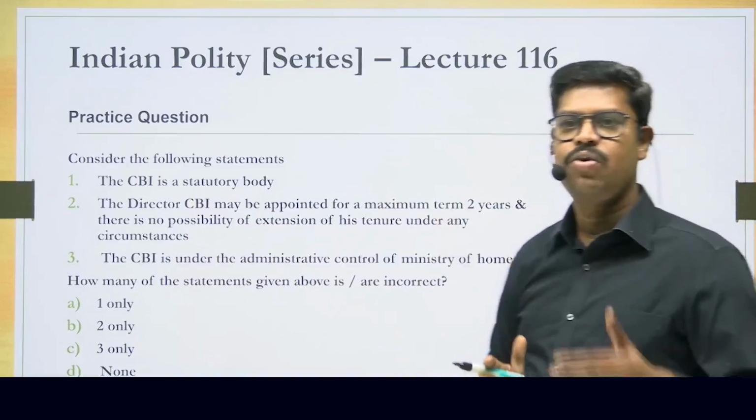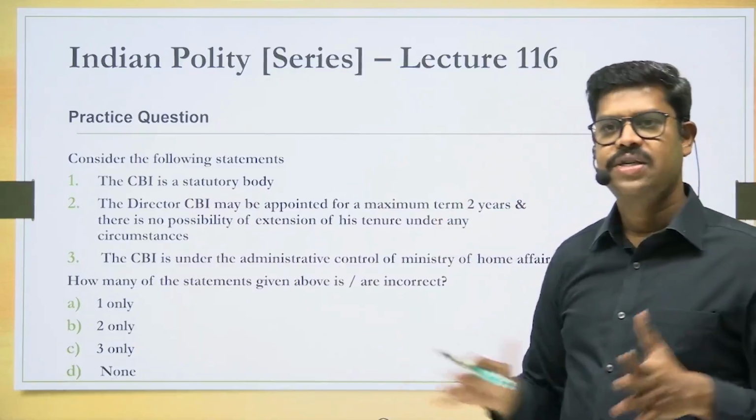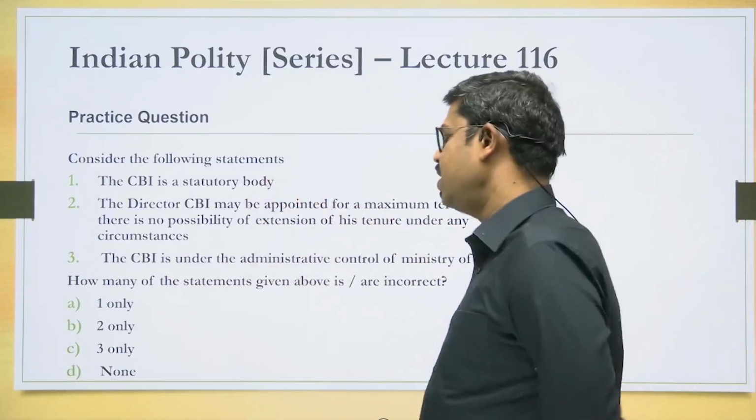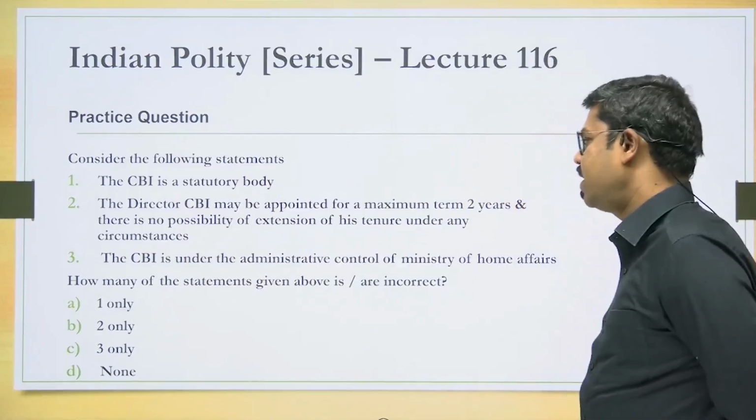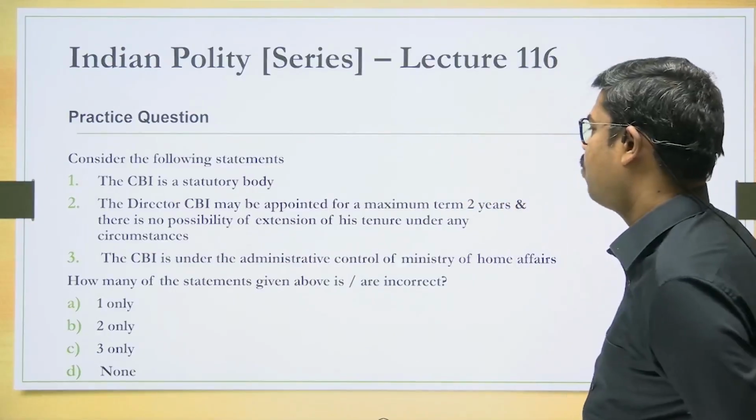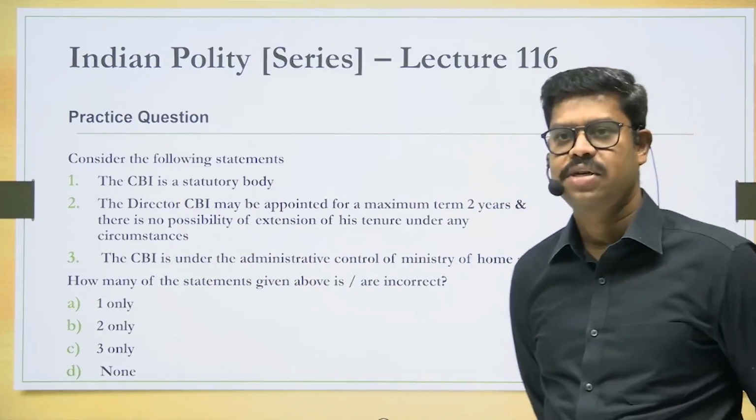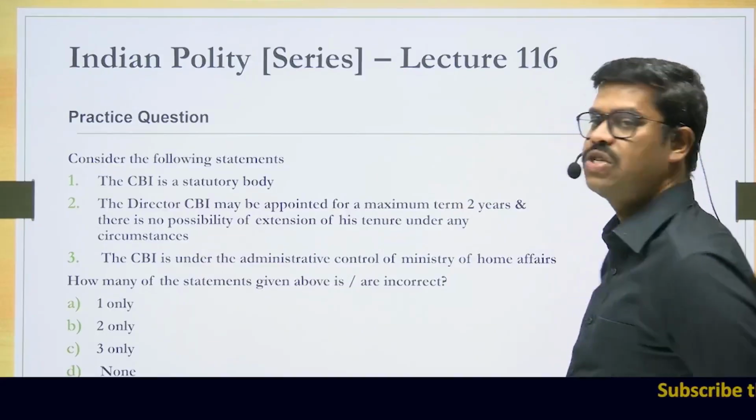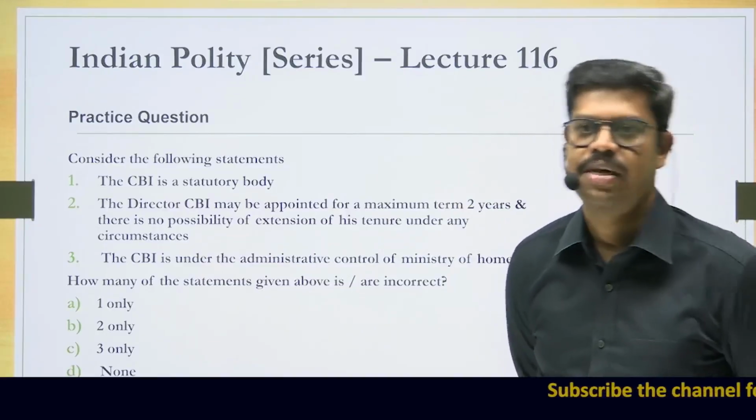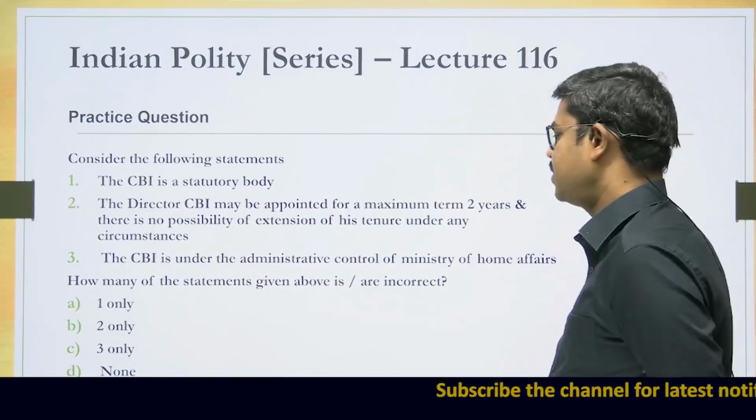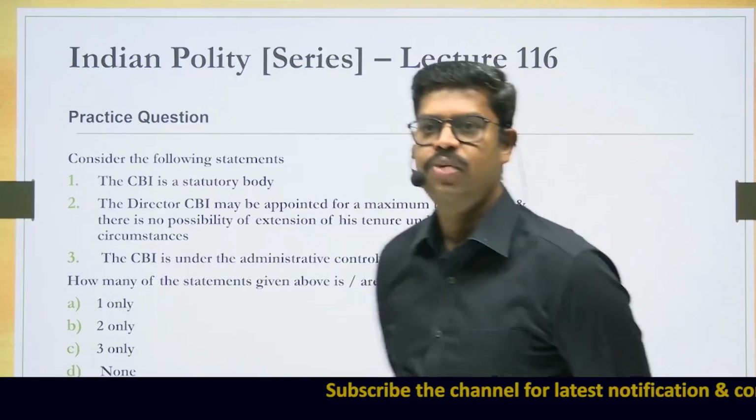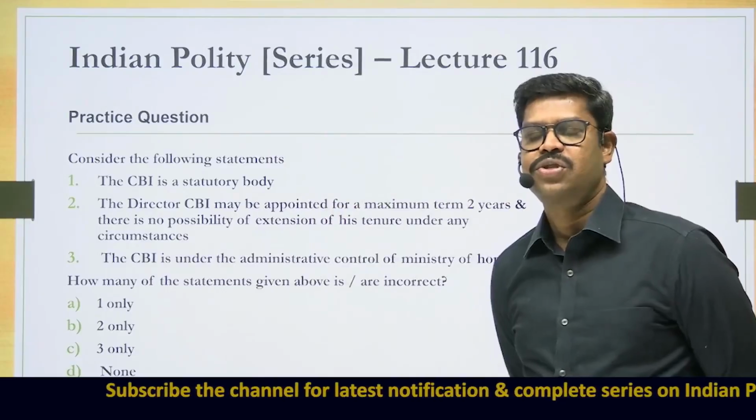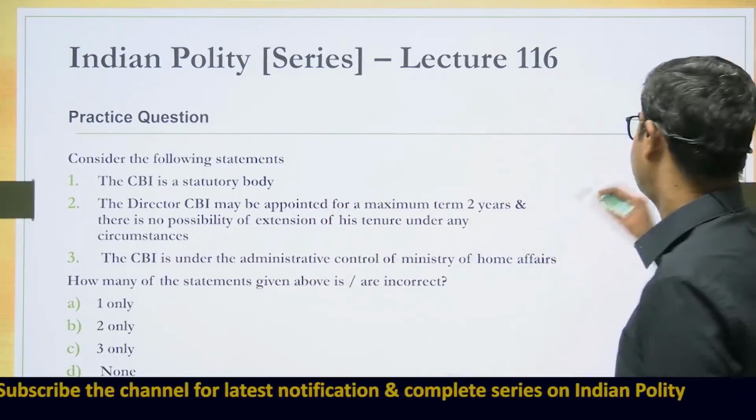So with that we are coming to the end of the discussion, and our discussion will not be over without this particular question. CBI is a statutory body, whether it is right or wrong. The CBI director can be appointed for a maximum of 2 years, and there is no possibility of extension of his tenure under any circumstances. Can his tenure be extended? The CBI is under the administrative control of the Ministry of Home Affairs. Is it the Ministry of Home Affairs or some other ministry? How many of the statements given above are incorrect? 1 only, 2 only, 3 only, 4 only. If you watch my lecture, it is not a very difficult question. You can answer the question. Please put your answers in the comment box.